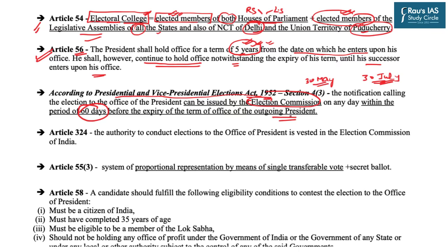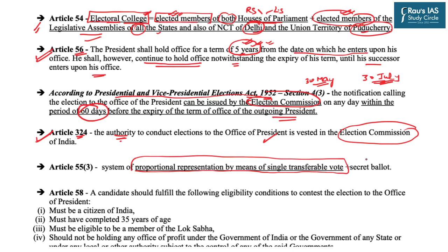Article 324 of the Indian Constitution tells about the authority which can conduct the election to the office of President as well as Vice President. As per this article, the authority to conduct the elections to the office of President is vested in the Election Commission of India. Moreover, the election of the President takes place with the system of proportional representation by means of single transferable vote as well as secret ballot.